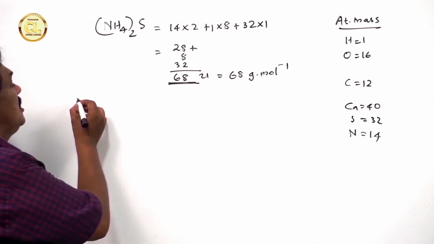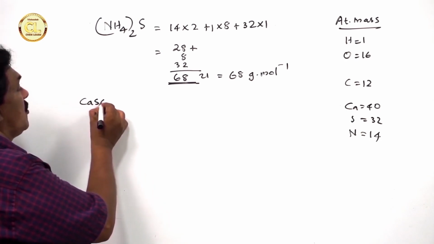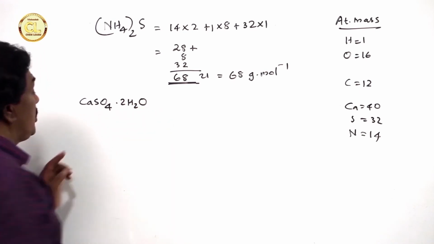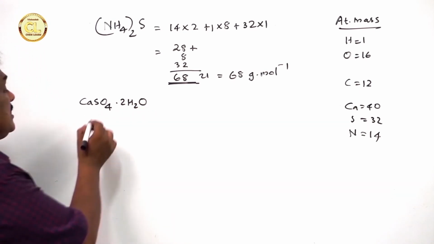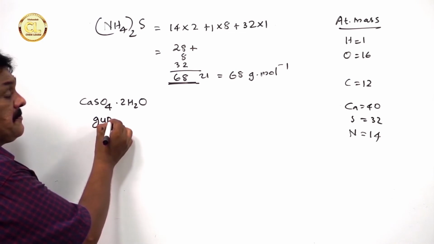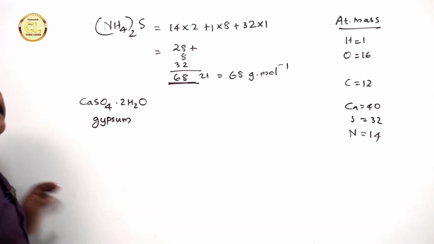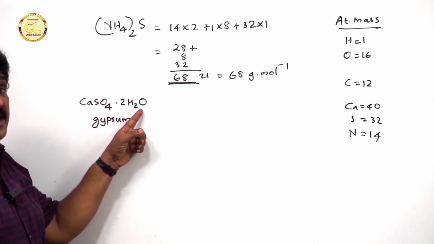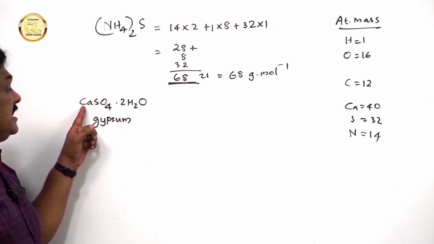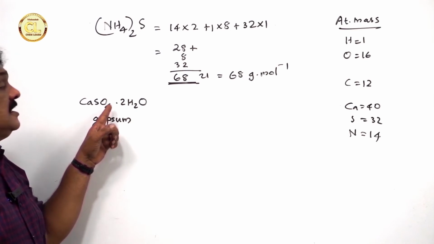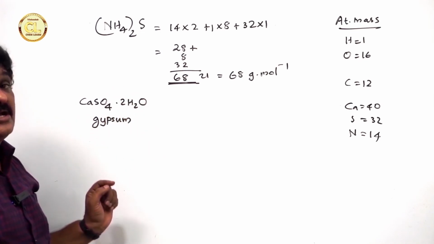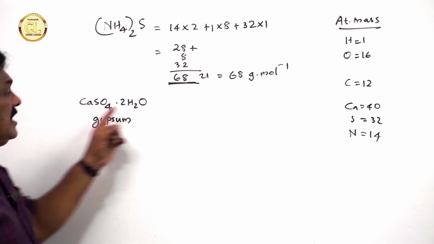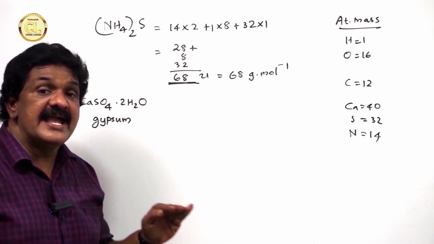Let us calculate the molecular mass of another molecule: CaSO4·2H2O. This compound is called gypsum. There are 2 molecules of water in a molecule of CaSO4. These molecules of water are called water of crystallization. So, this molecule is called dihydrated.